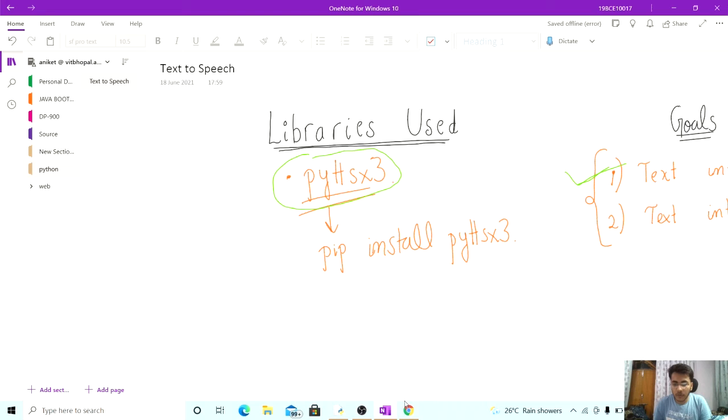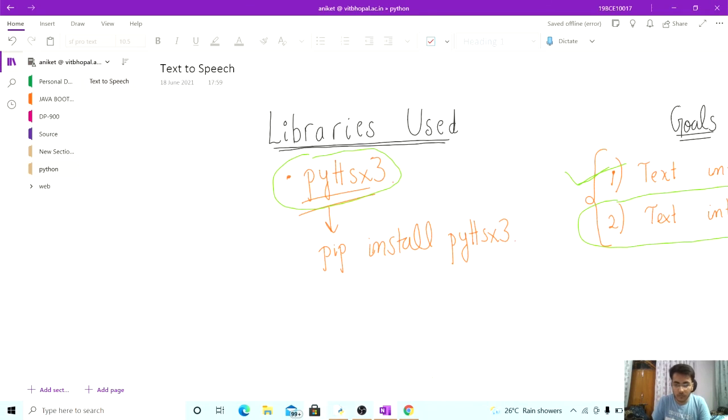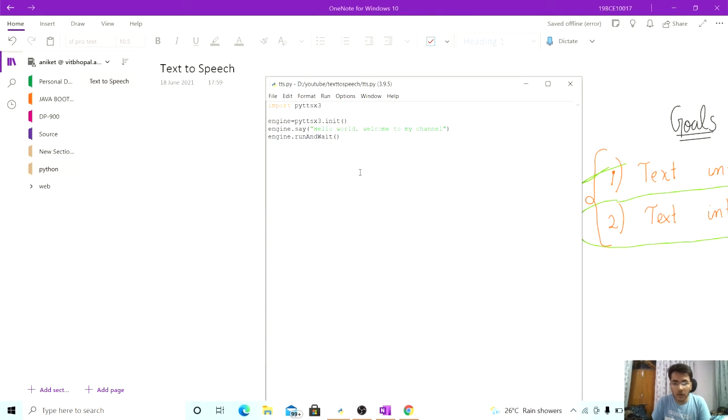So till now we have done our first target, what was our first target? Our first target was to convert a text into speech. Now our second target is how to convert a text into an MP3 file. Let's see what we need to do.